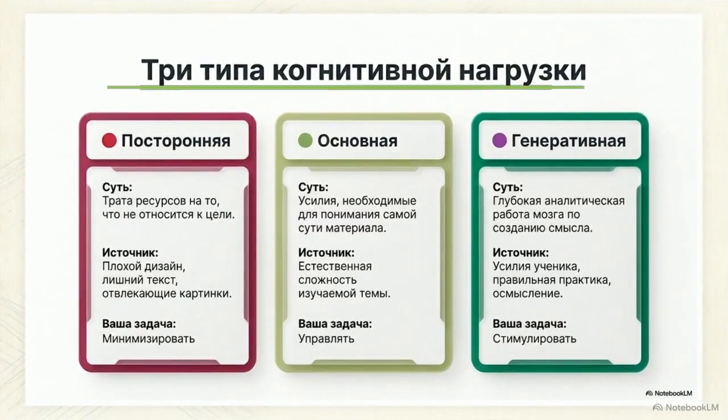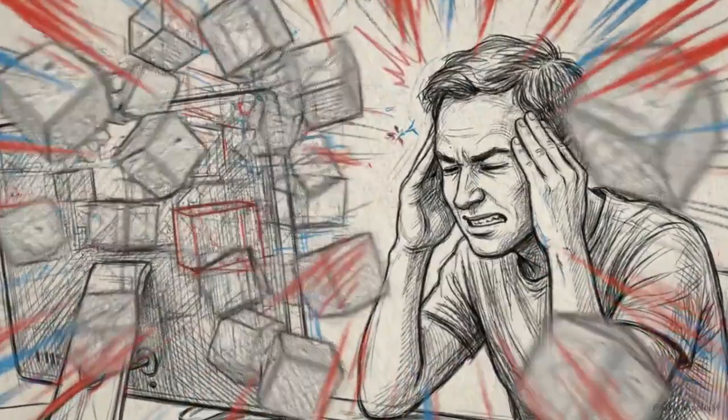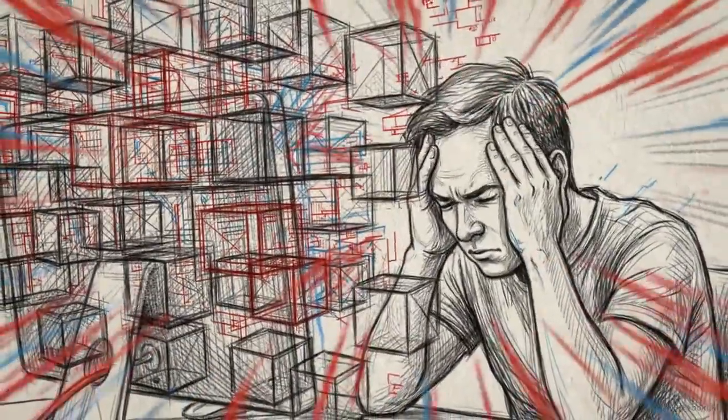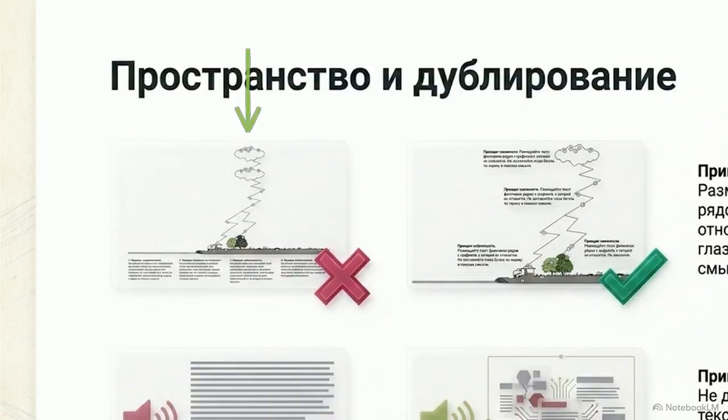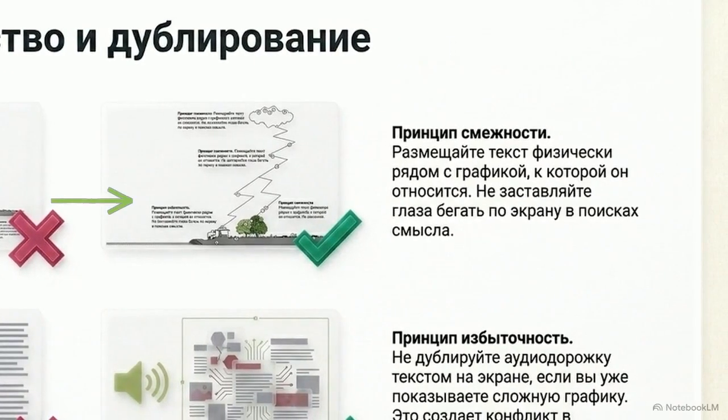Look at this layout explaining a complex physical process. The visual of the lightning formation is centered, but vertical separation forces the learner into an artificial visual search task. Scanning back and forth across the empty space drives extraneous processing load dangerously high, consuming the user's limited bandwidth. The engineering solution is the continuity principle. Placing the explanatory text directly adjacent to its corresponding graphic eliminates the visual search instantly. Any design choice that does not directly support the core lesson is noise. We must aggressively minimize extraneous load to create space in working memory for actual sense-making.